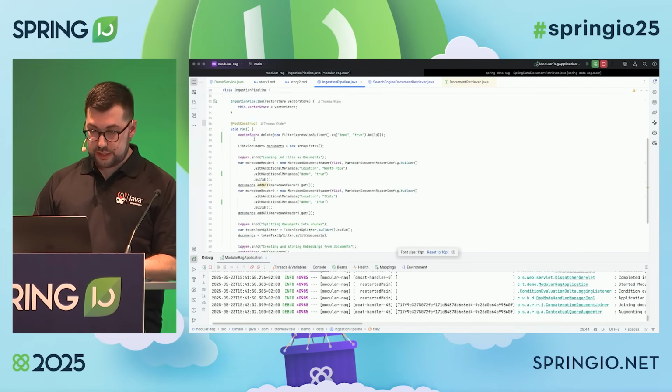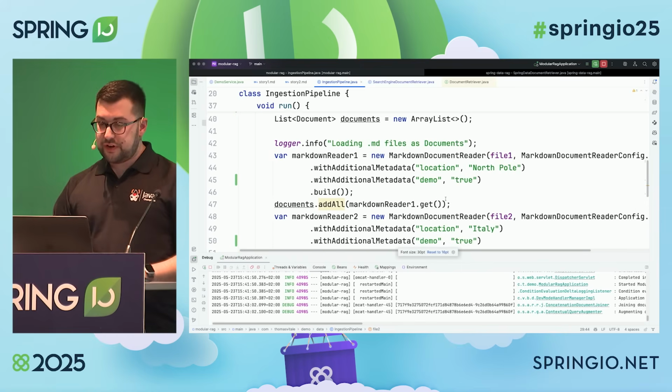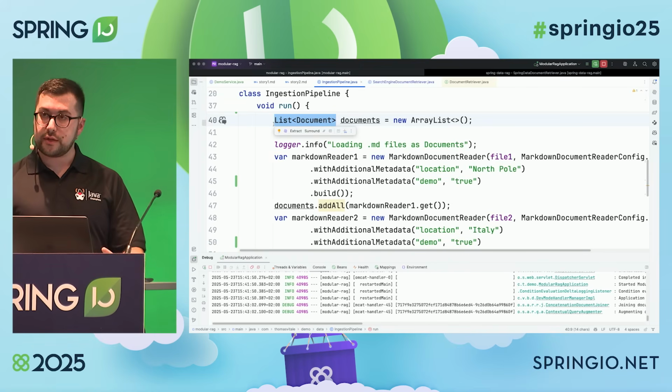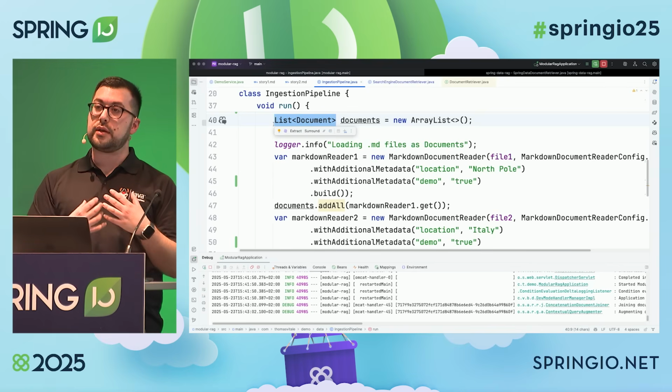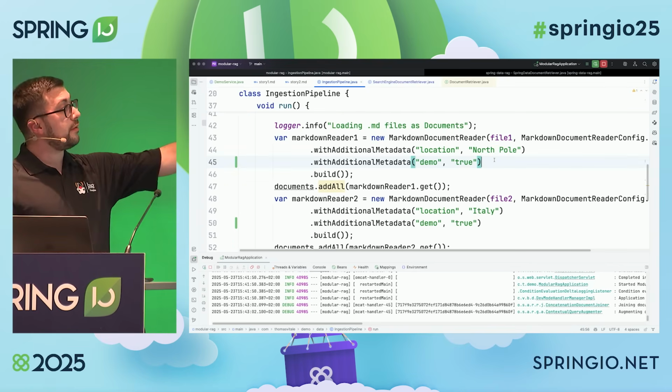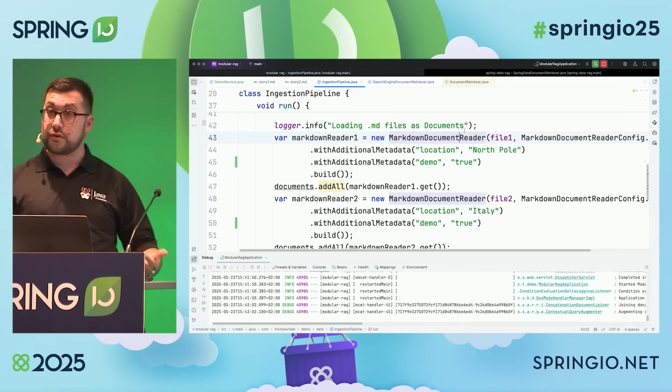Let's zoom like this, it's better. So I'm defining a list of documents. Again, document is just an API, an abstraction in Spring AI to contain both the information and the embedding. And the first thing, I read the document. Since they're markdown, I'm using a markdown document reader.